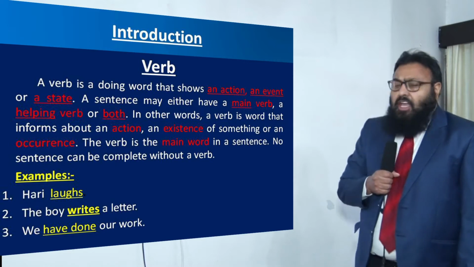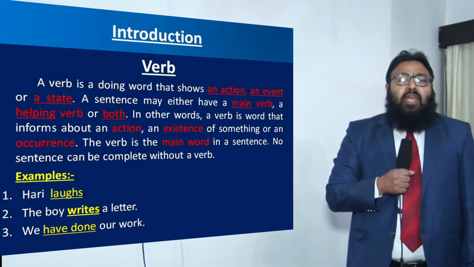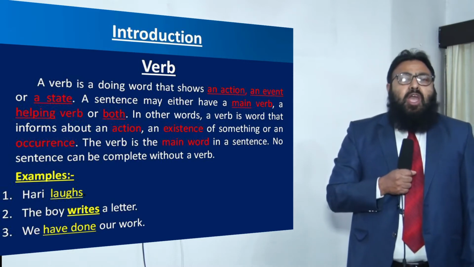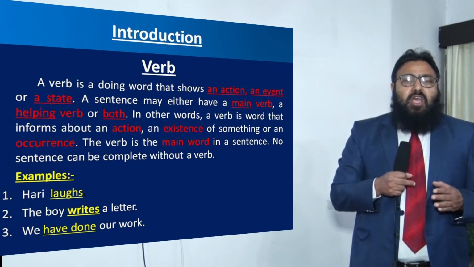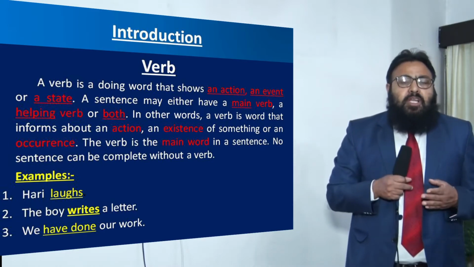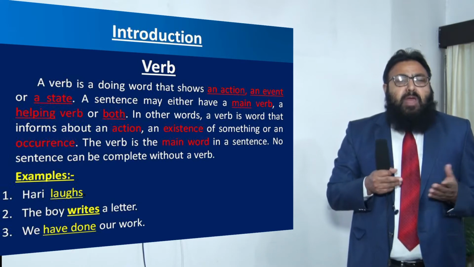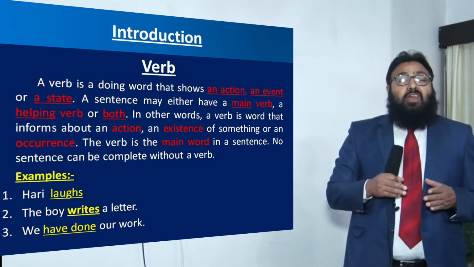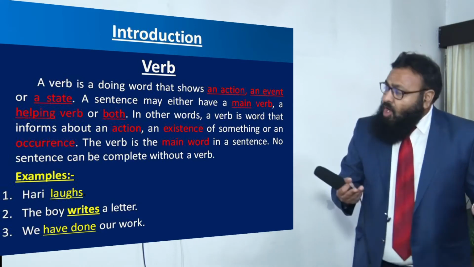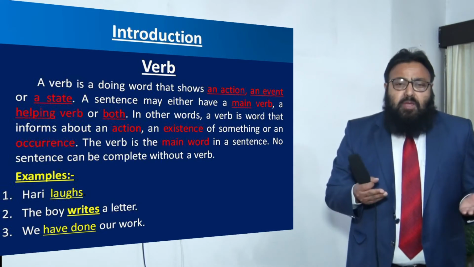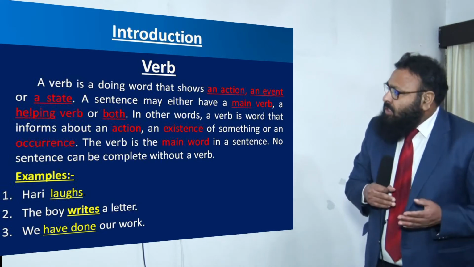Verb is the most important thing in a sentence. We cannot think of a sentence without a verb. A sentence may be without subject, it may be without object, but it can't be without a verb.